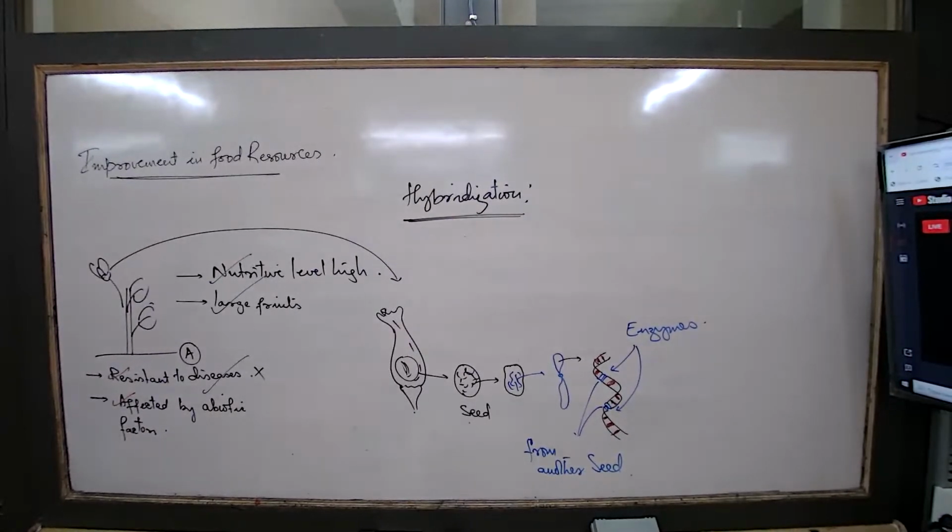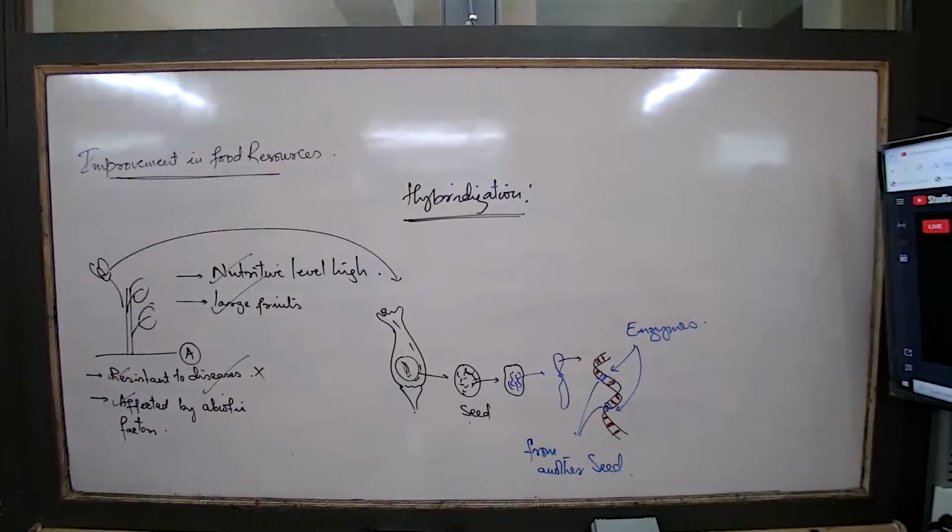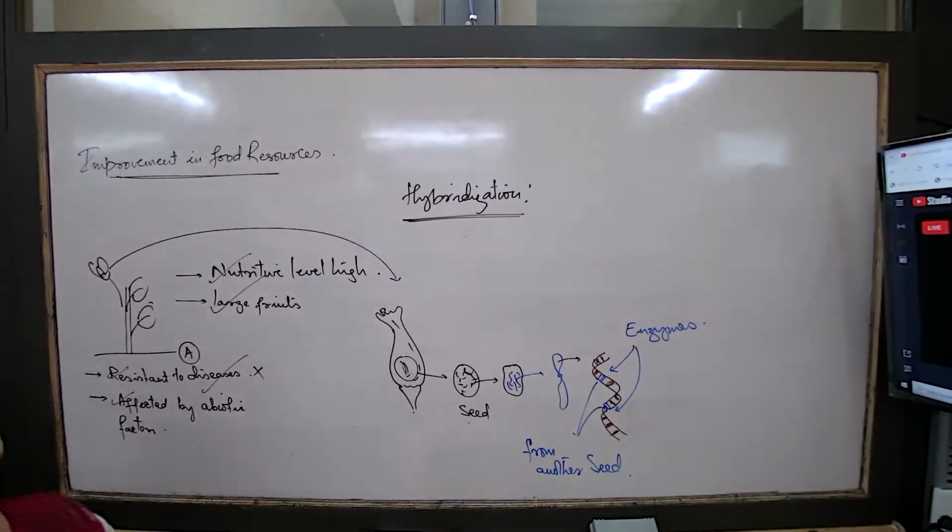After making changes they keep them in the laboratory apparatus with all the chemical substances which should promote growth. And if it is successful, in a period of a month, the group of cells will start their process of division and small plantlets will grow. Then they will shift it to the soil. Now it is ready to grow in the soil. Now they will check whatever correction they wanted to do, did it really happen or not? If it happens, then very good. If it did not happen, then again they have to check for it.